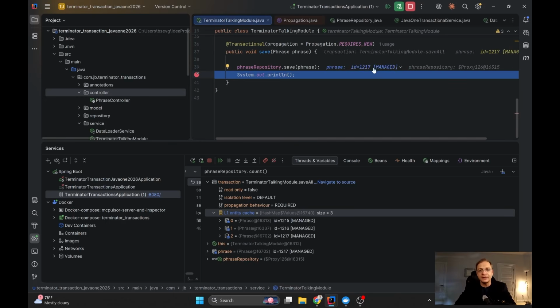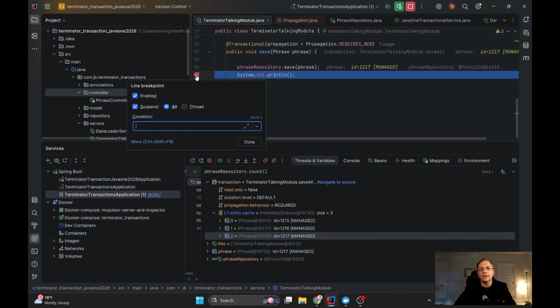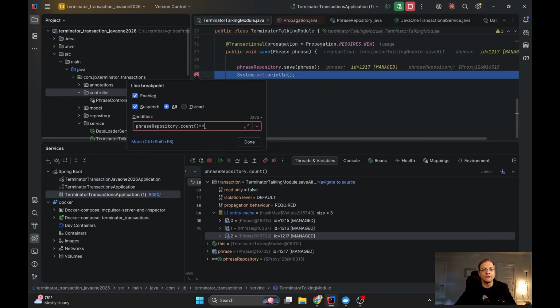So we have everything here and we can see the status of the first level cache, and I can continue running like this, but let me show you. Let's jump to the problematic one. I can open the debug breakpoint, and it's wonderful, we can type here the same name of any bean. So let's take the phrase repository and count, and let's say, for example, I want to stop when we have 8 objects.